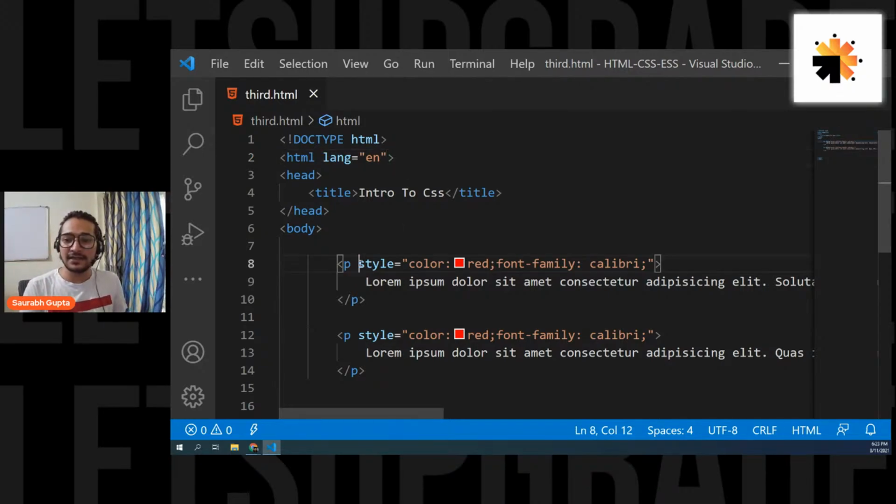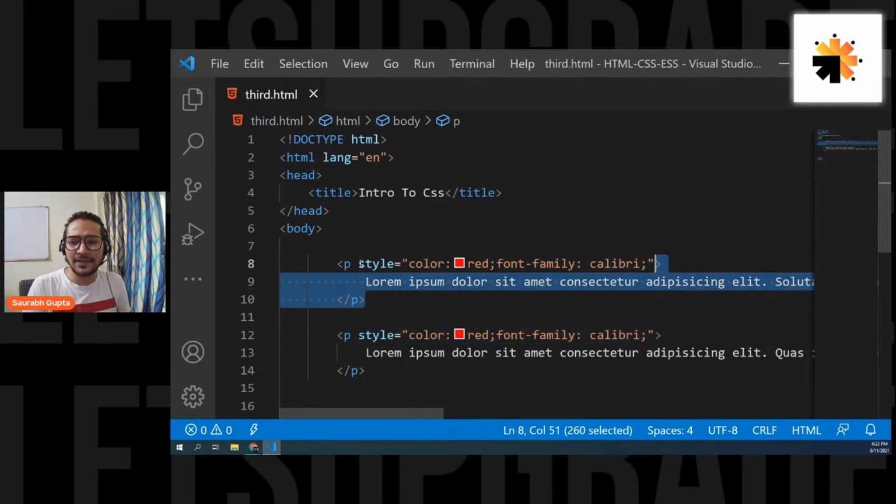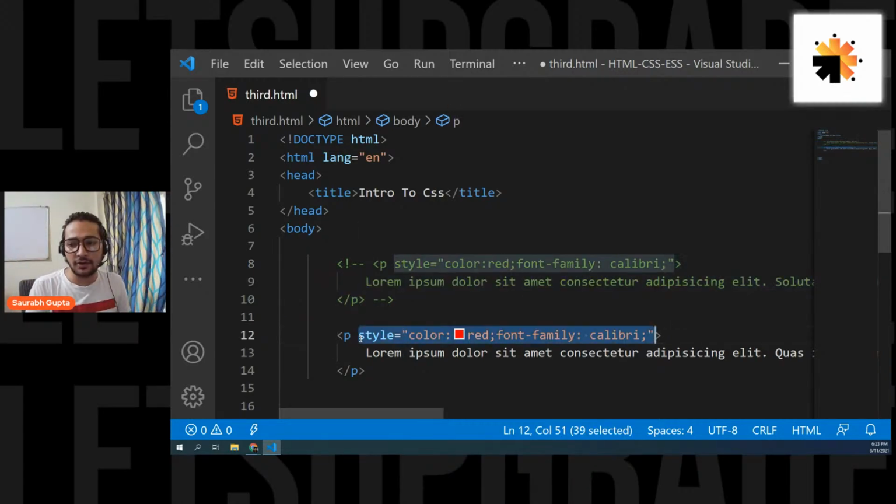So remember, guys, inline CSS works totally fine. It's amazing, but the only disadvantage is if you want to use it multiple times, you cannot do it. You have to write it again and again. So how can we actually solve it? Let's remove this. Or I'll just do one thing. I'll keep it commented on the top so that if I share this file, you'll also have an example of inline CSS.